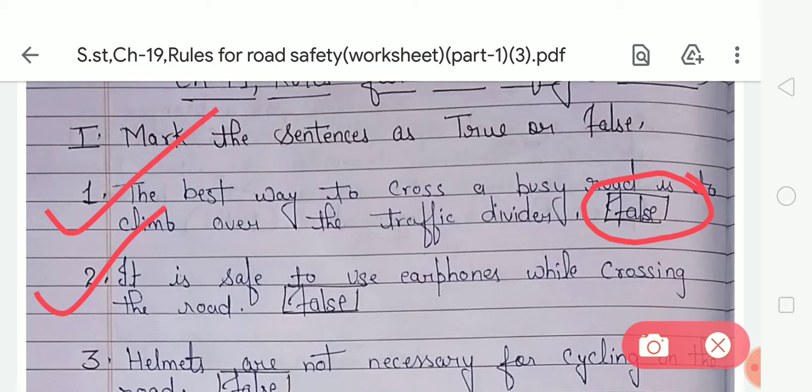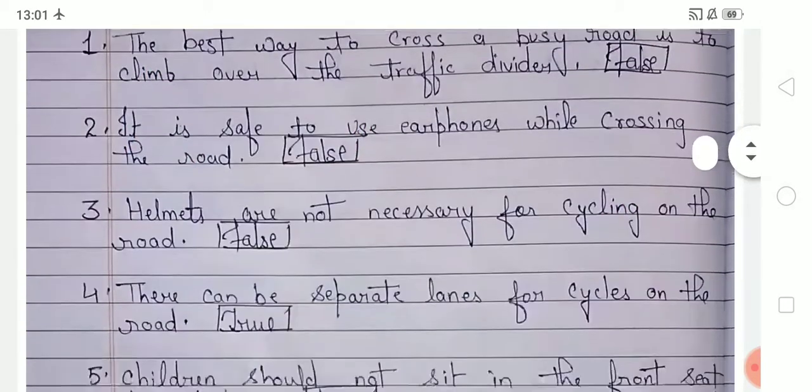It is safe to use earphones while crossing the road. Is this statement right or wrong? So students, we should never use earphones while driving, cycling or walking, or while crossing the road, because earphones block the external sound. So your second statement is also wrong, and you have to write false in the given box, and here false is already written. Now look at the third number.